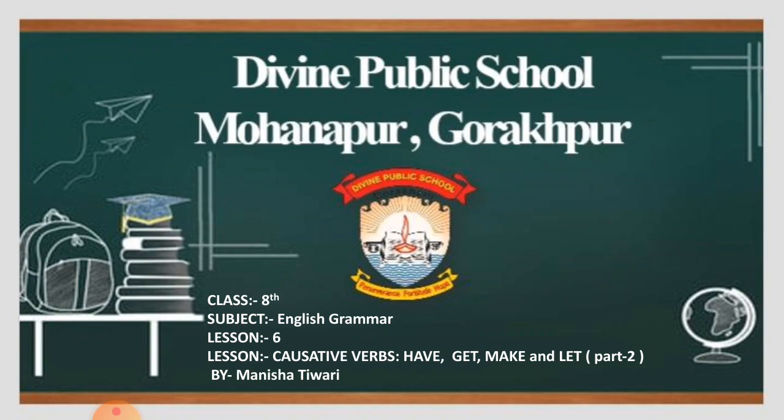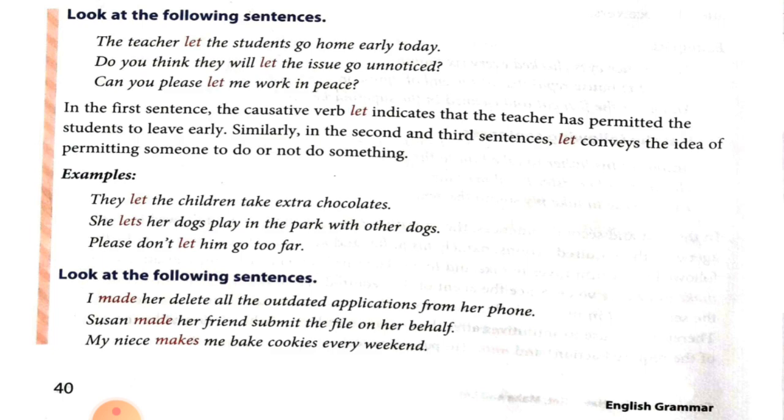Today we are going to read lesson 6 of English Grammar, that is causative verbs have, get, make and let. Students, this is part 2 of this lesson. We have already read part 1, in which we read so many rules of causative verbs. Now in this video lecture we are going to read some more rules of causative verbs.